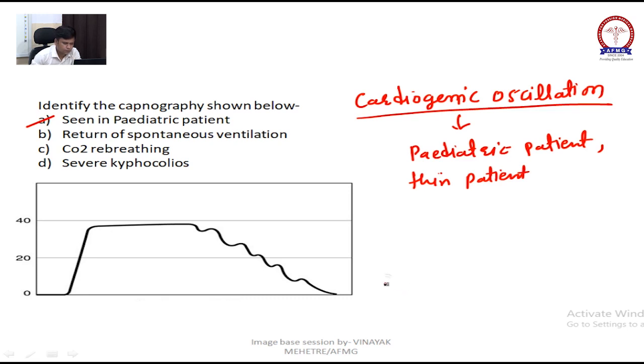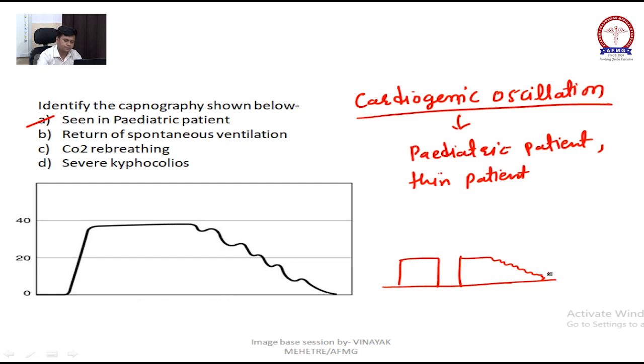Normally the capnogram graph is like this, and then there will be a sudden dip like this, right? Cardiogenic oscillation is seen in pediatric or thin patients. Why? Due to transmission of impulse from heart to the lung. Means contraction and relaxation impulse is going from heart to lung very fast, right?